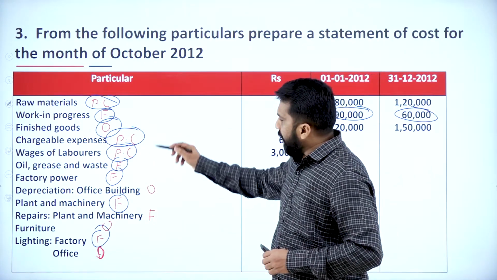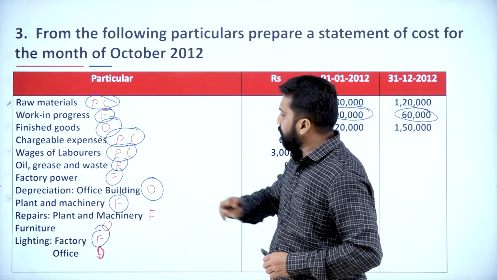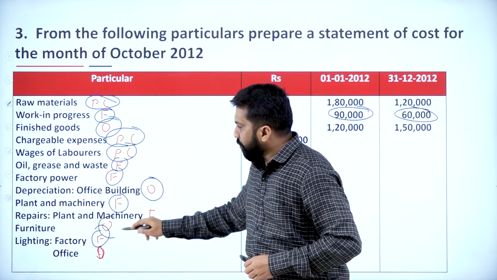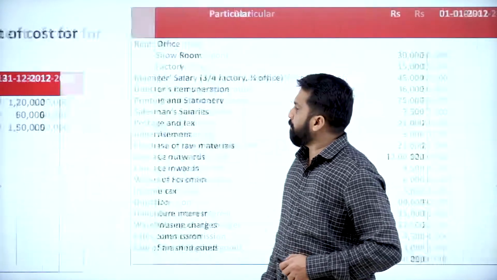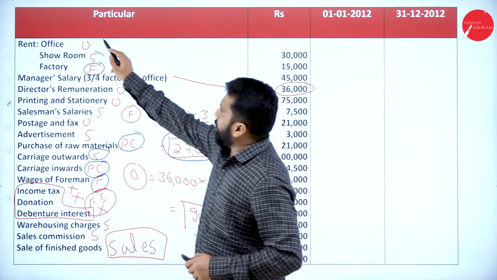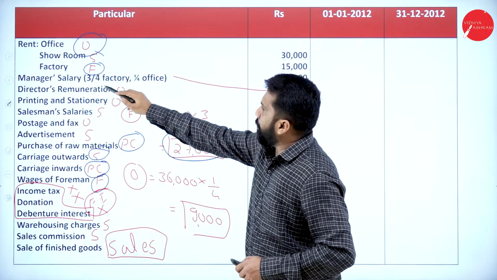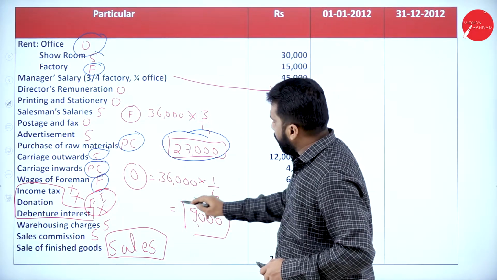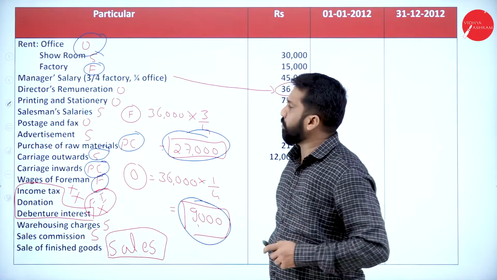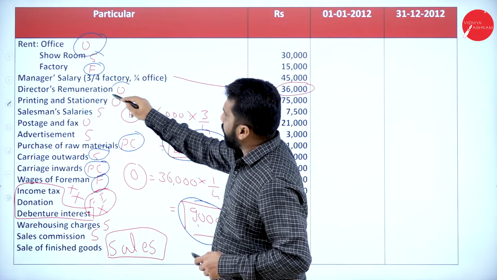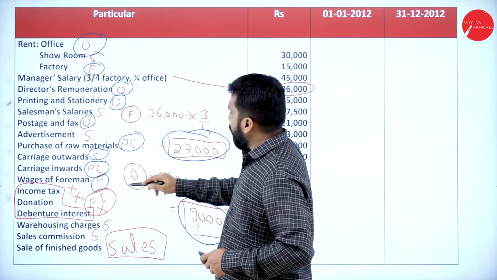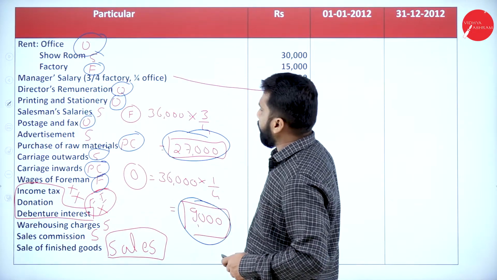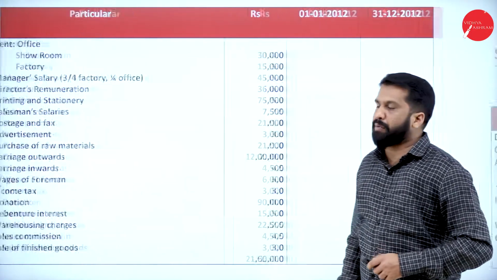Now, do we have anywhere? Yes, depreciation on building. We have furniture repairs. We have lighting of office. We have rent of office. We have manager's salary. We calculated, we got 9,000 working note. And we have director remuneration, printing and stationery, postage, and yes, these are the things that come under office. I'll go back to answer.